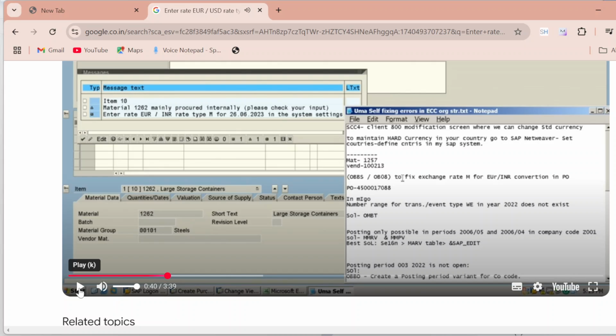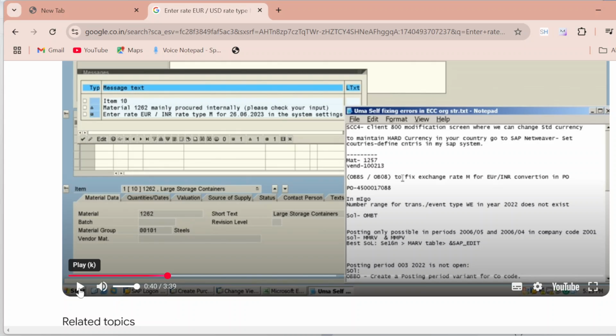Right. So what I need to do here, I'm just going through the video and I can simply resolve that ticket. Even in real time, a consultant used to do that. There are so many tickets we can resolve easily because these are very common tickets. But sometimes errors come for the first time.